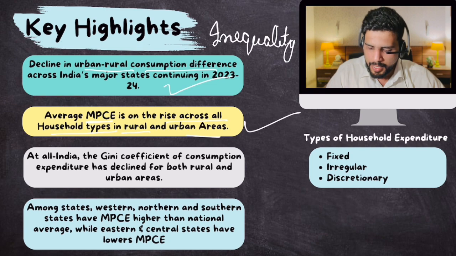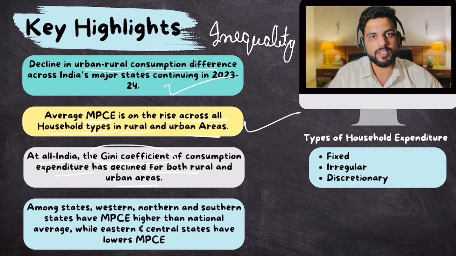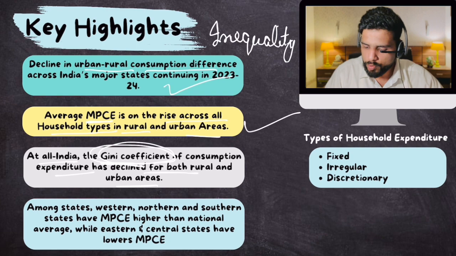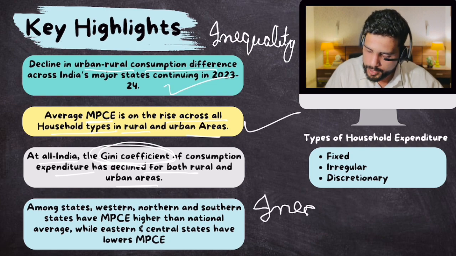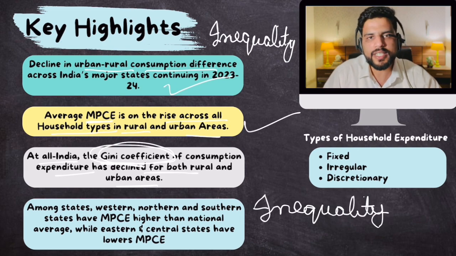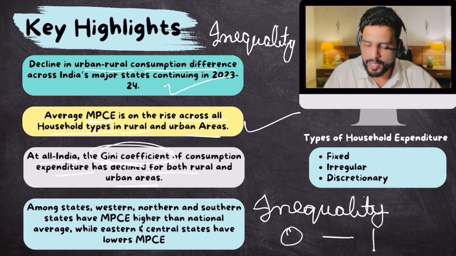Then, at the all-India level, the Gini coefficient of consumption expenditure has declined for both rural and urban areas. Now you have to understand what the Gini coefficient is. It is a coefficient that measures inequality. It is a number between 0 and 1.